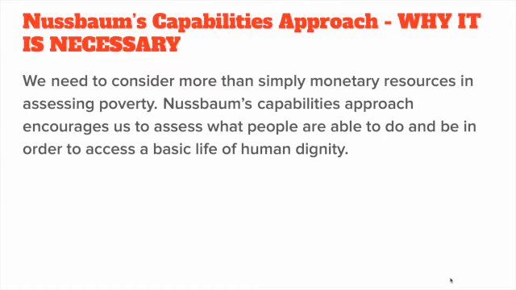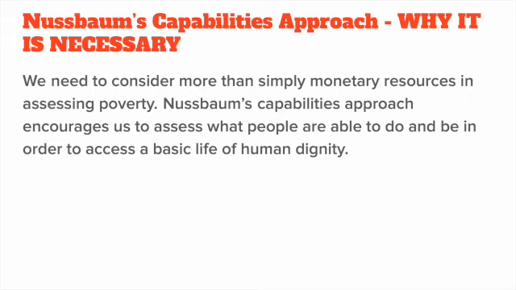Nussbaum's capability approach is crucial to understanding how we can create a better measurement of poverty. Her approach is based in the idea of functionings, which is beings and doings, aka what you're able to be, what you're able to do, what are you capable of, which translates into capabilities. These are the possible combinations of being and doings.